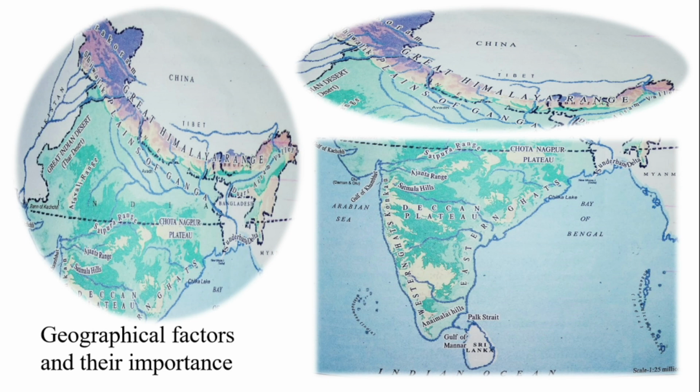It is kind of a subcontinent in itself, full of mountains, river valleys, and plateaus, with unique identities that bring diversity of cultures to our country. So that is regarding geographical factors and their importance.